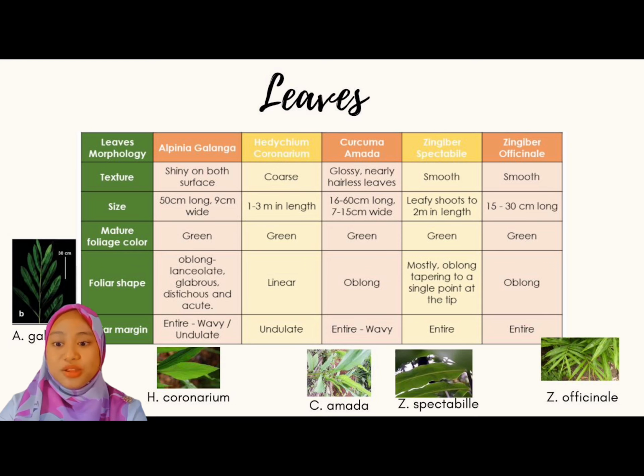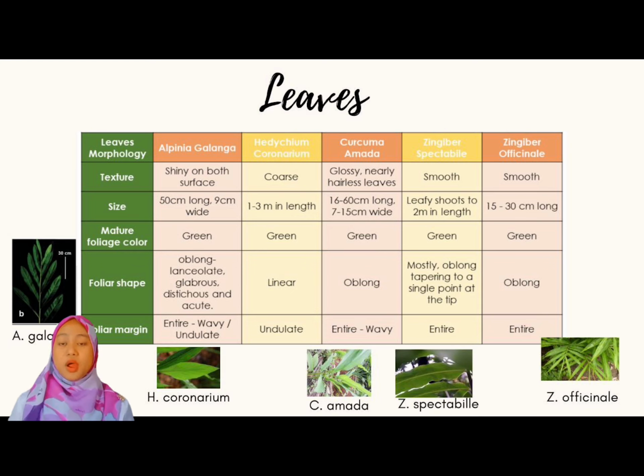Hello, I am Ezatul and I will explain about leaf morphology. The first characteristic we observe is the texture of the leaf. Alpinia galanga is shiny on the upper surface, Hedychium coronarium has a coarse surface, Curcuma amada is glossy and nearly hairless. Meanwhile, Zingiber spectabile and Zingiber officinale share the same texture, which is smooth.